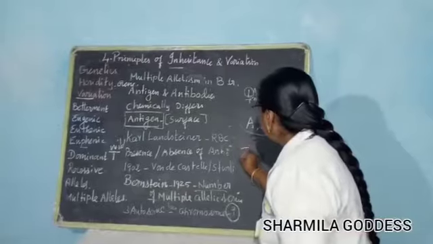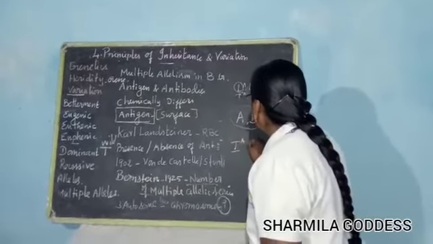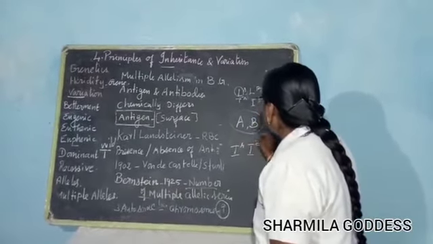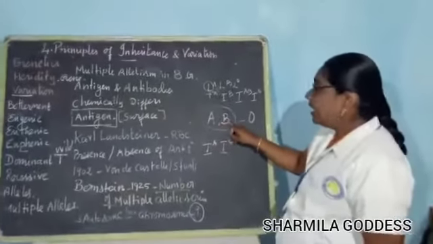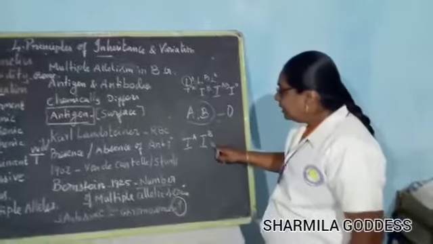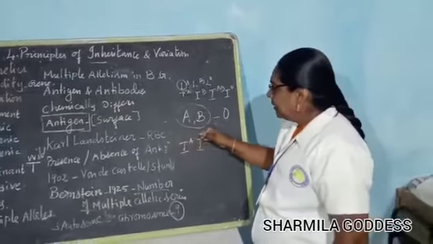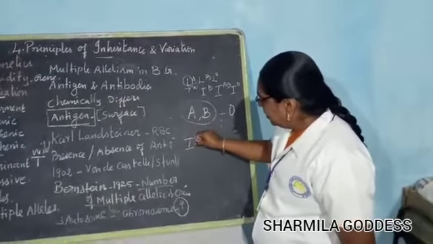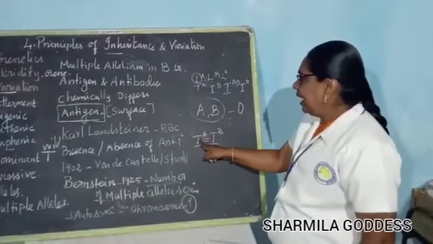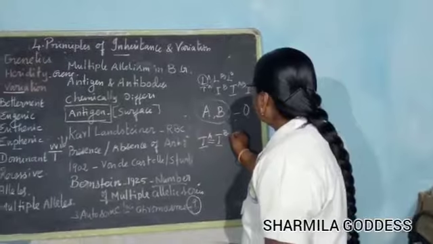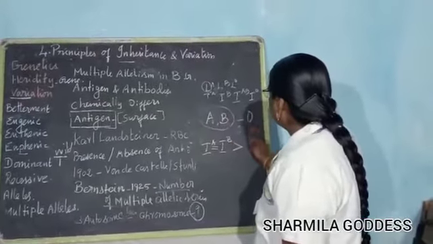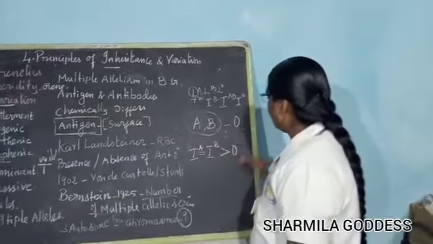Though IA and IB are dominant to O, these two are equal to each other. IA is equal to IB, but IO is recessive. Can you understand?